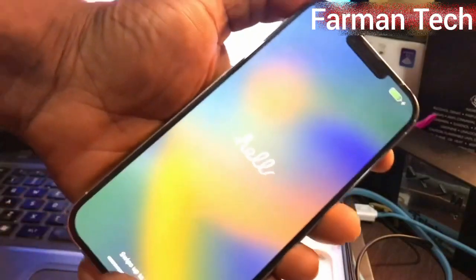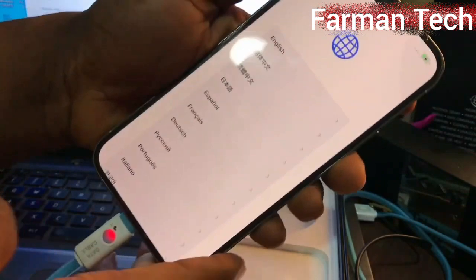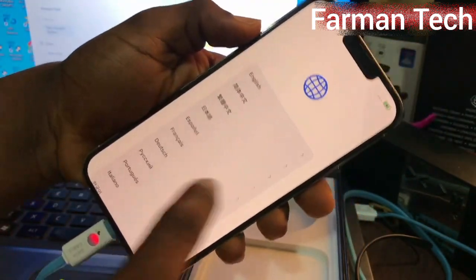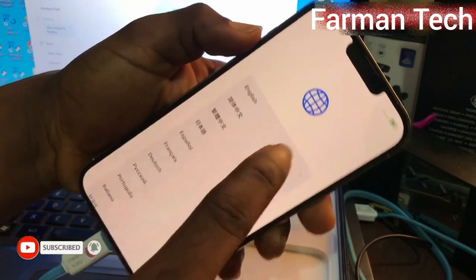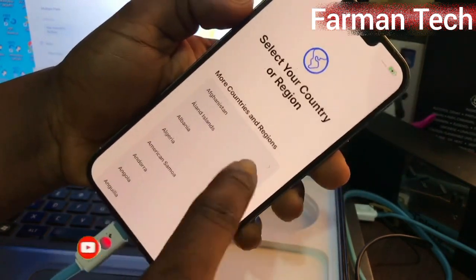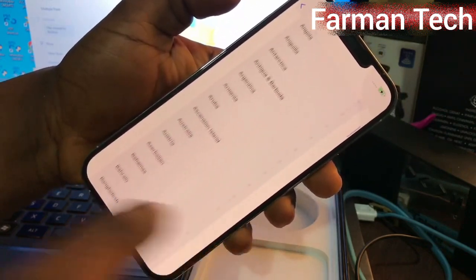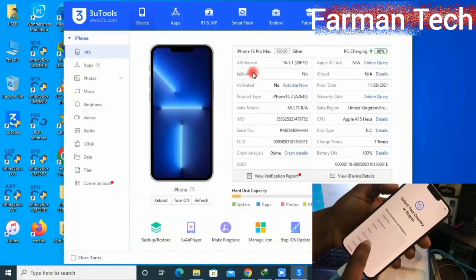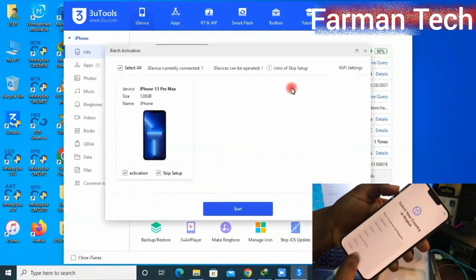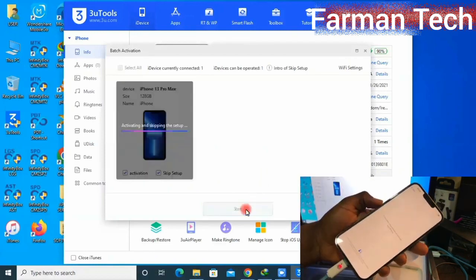Let's go. You can see this is an iPhone 13 Pro Max. I want to activate this mobile by computer, and you can follow my step by step. If you have any model of iPhone, you can follow these steps. Now I'm going to start this PC, and first of all download the 3U tool and connect this mobile, and click on activate. After that click start.